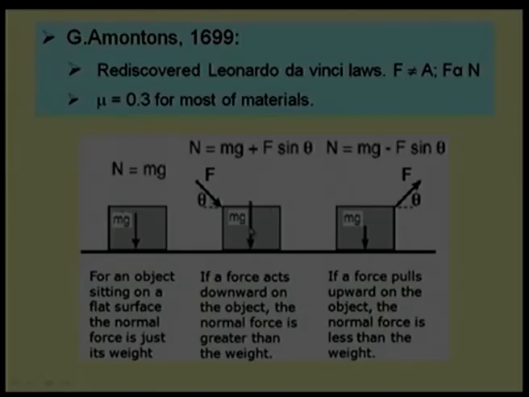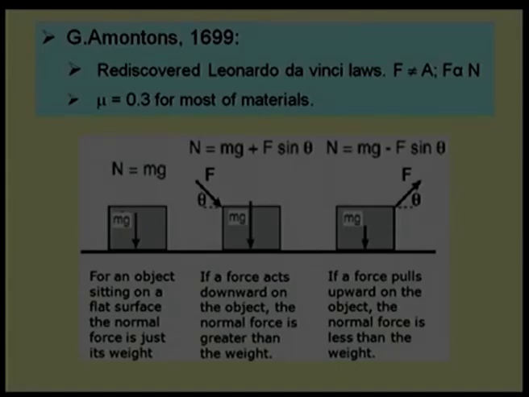You say that whatever the weight was there, in addition to that, the friction force, this tangential force, is creating a component to resist. That means this F sin theta is an additional component, and it is increasing the friction force. In the third case, it is subtracting: we are trying to pull up, where one component is vertical, acting against the gravity force. That means it is helping us, and the friction force will be reduced in this case.